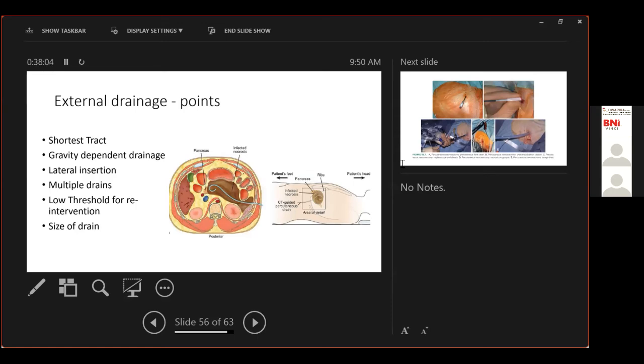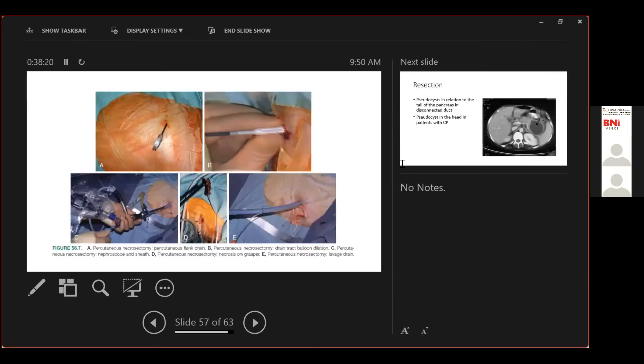Have a low threshold for re-intervention in case the drain is not working, and try to go for a slightly larger size drain if you feel that the collections are viscous or have a component of necrosis. Just to show you, it's a laterally placed drain. This is how a PCD will look, which is upsized. This is a sheath being placed. Necrosectomy is done, the necrosum is removed, and a drain is placed into the cavity.